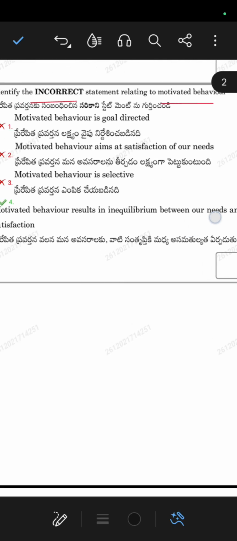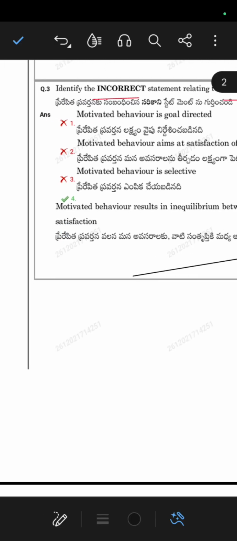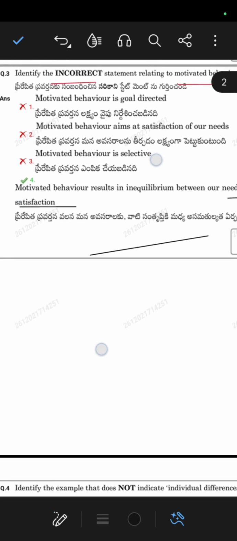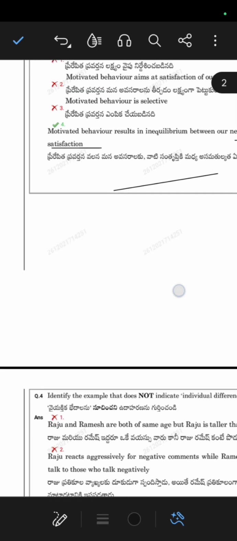Needs and their satisfaction, you can consider here. Maybe you know about needs, what are needs, what are the satisfactions. When it is compared to disequilibrium, if the statement is given as equilibrium, it will be an incorrect statement. Here the question asks for incorrect, so equilibrium is the correct option.